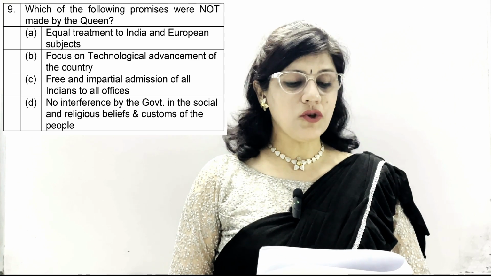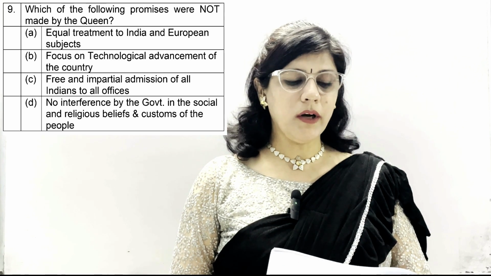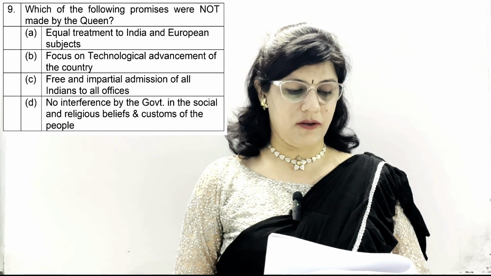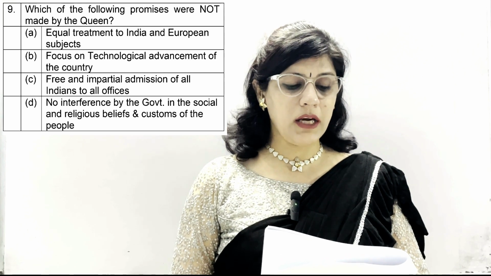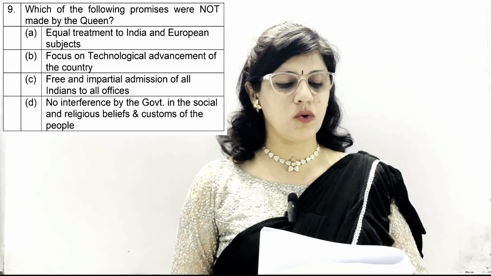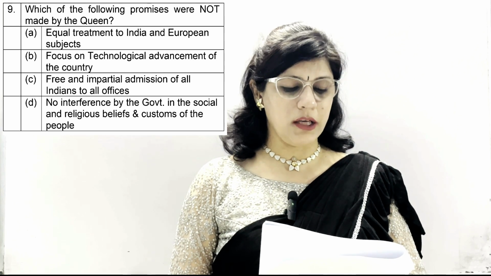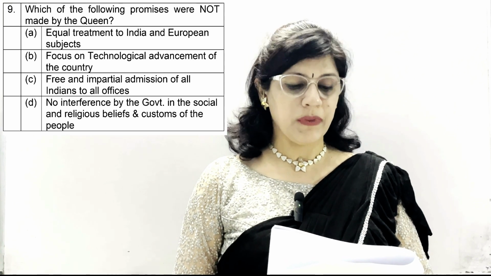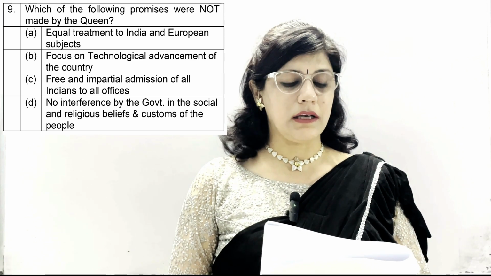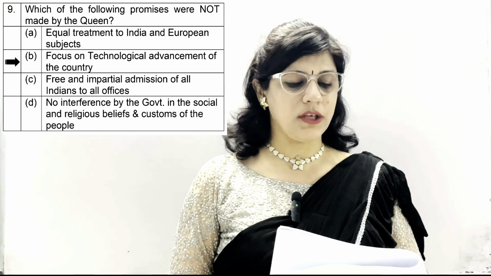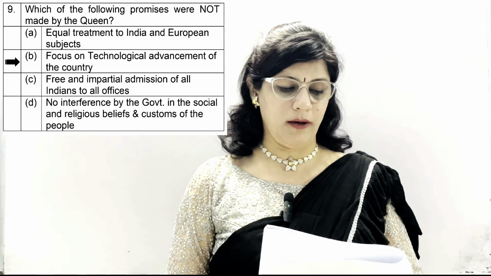Question number 9. Which of the following promises were not made by the Queen? A option equal treatment to India and European subjects. B. Focus on technological advancement of the country. C. Free and impartial admission of all Indians to all offices. And D. No interference by the government in the social and religious beliefs and customs of the people. Here I want you to focus on not word given in the question, and correct answer is option number B, which is focus on technological advancement of the country, because all other promises were made by Queen.